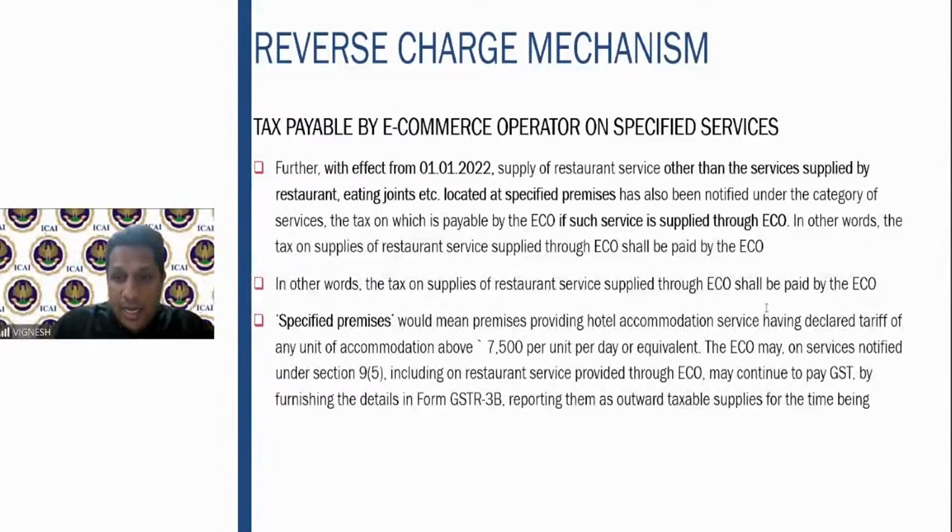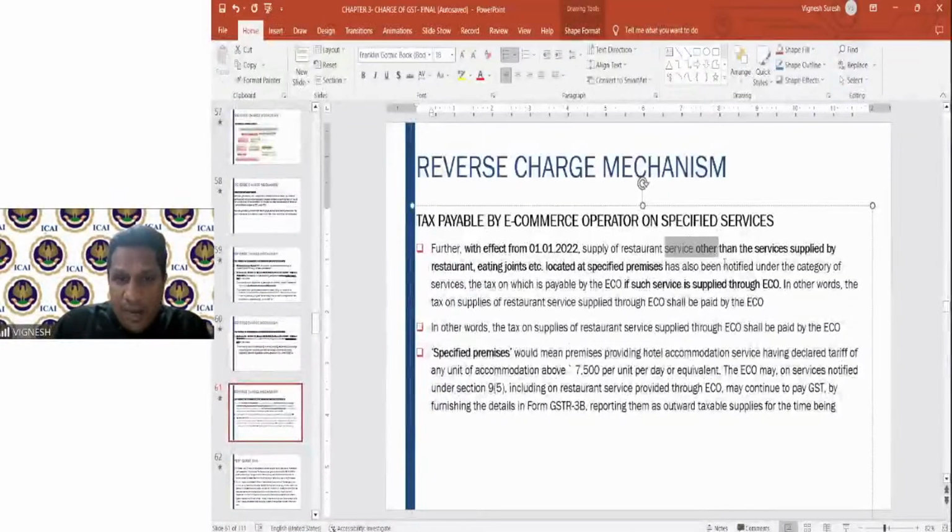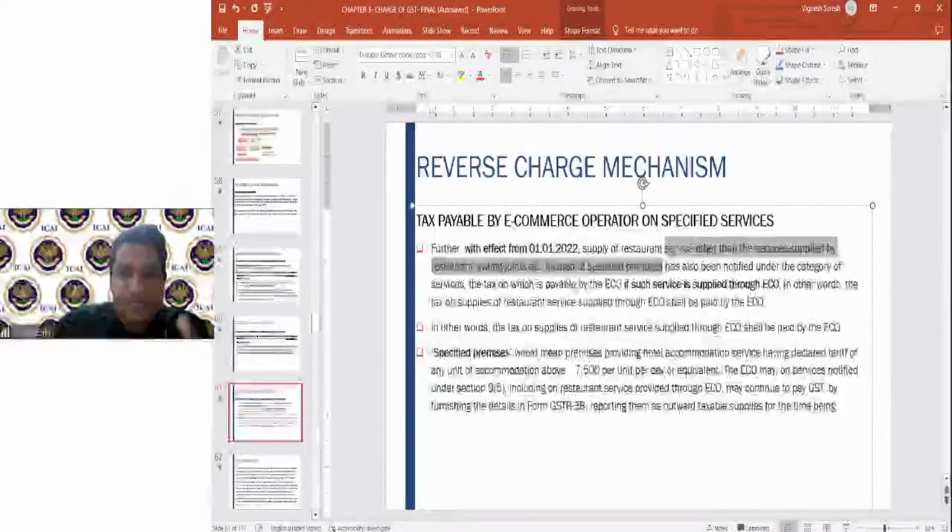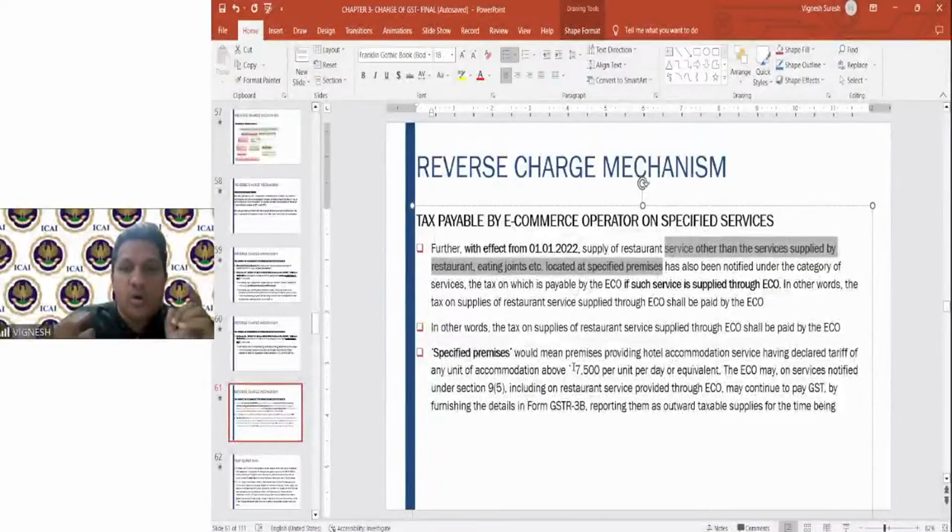So here if you see, other than services supplied by restaurants, eating joints located at specified premises. What is this? Specified premises means hotel accommodation having any unit of accommodation more than 7,500. That means for 5-star hotels, this does not apply. For 5-star hotels or hotels where more than 7,500 per day is the charge, that will not apply.